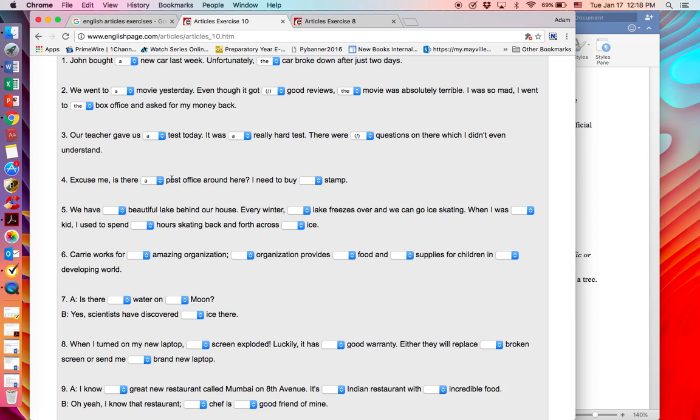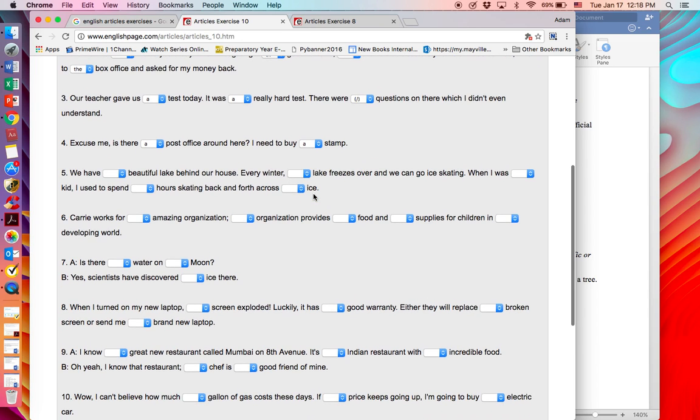There are many post offices, so we'll specify which one. I need to buy a stamp. There are many stamps. This is the first time we're talking about that stamp.